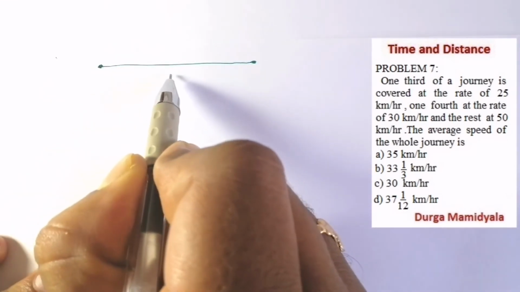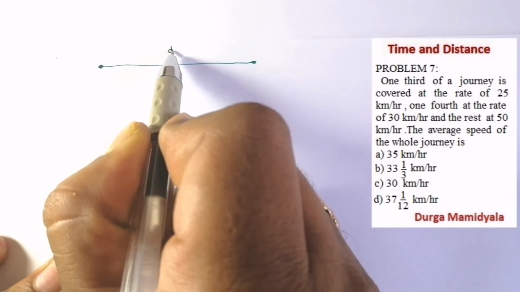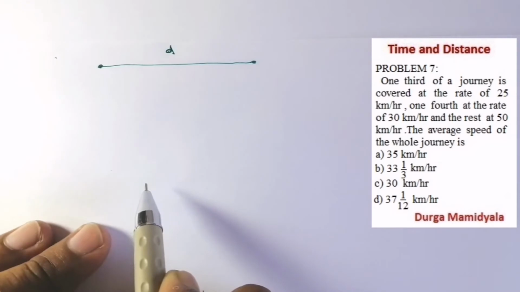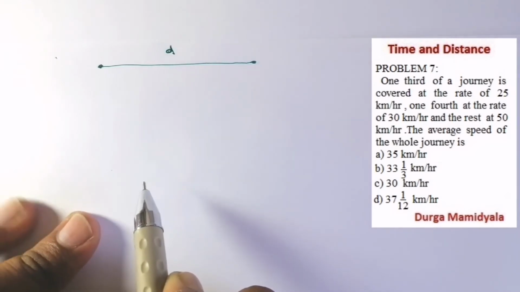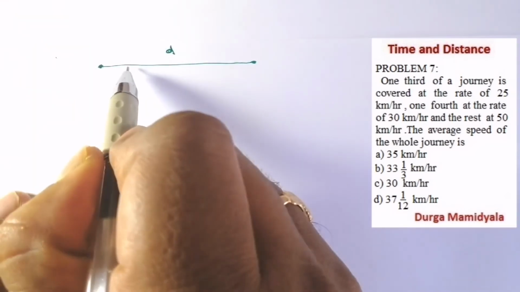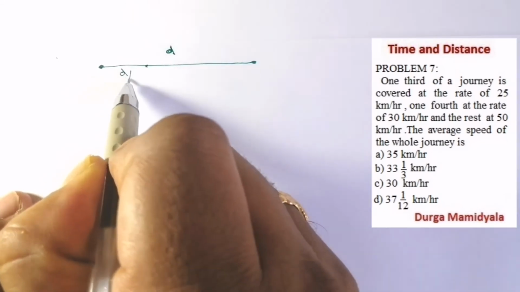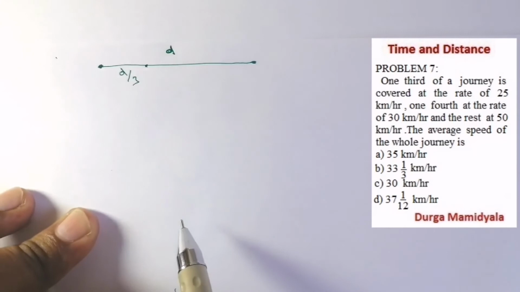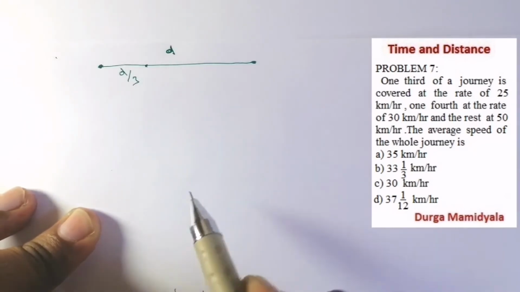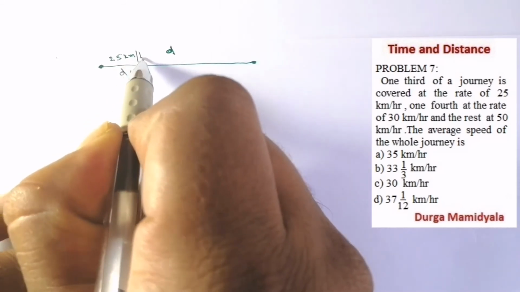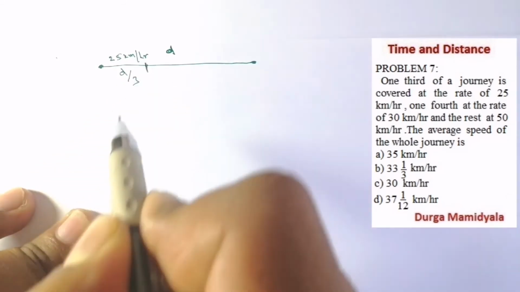Let us suppose that the distance is d. Now what you have said, you have said in fractions, that is 1/3 of the distance, that is d by 3. The d by 3 of the distance is covered at the rate of 25 km per hour. So what is the speed? It is 25 km per hour speed, right? And then what happened?